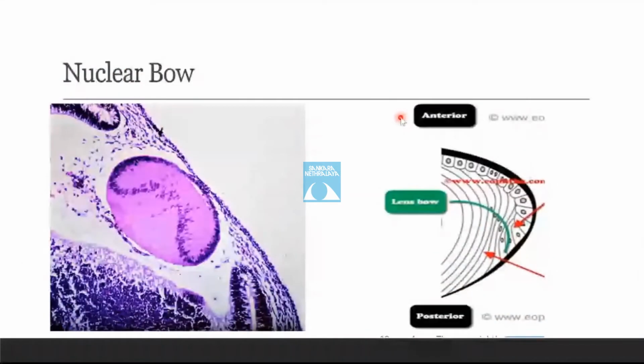Nuclear bow. Now, as the lens fibers elongate anteriorly, the nucleus of the cells also moves anteriorly. So, the nuclei of the deeper cells will remain anterior to the nuclei of the superficial cells. So, if a line is drawn to connect the nuclei of the cells, it will be arcuate shaped anteriorly. This configuration of the nuclei is known as the nuclear bow.